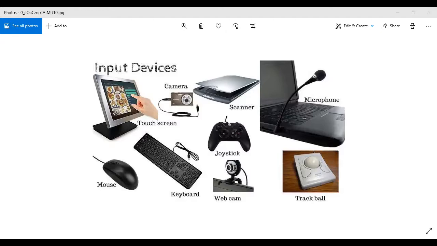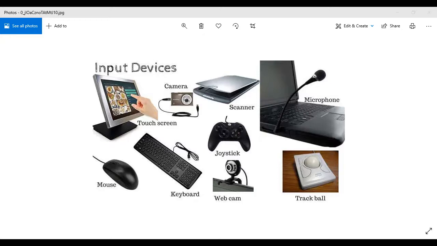The laptop that I'm using right now also has a touch screen. So whatever I want to do, I simply touch the screen and the thing opens. Let's say I want to open a folder, I simply click on that and it opens, right? Then we have a camera. Basically, a camera gives us the visual input, like it shows us the picture of the person, right? Then we have a scanner.